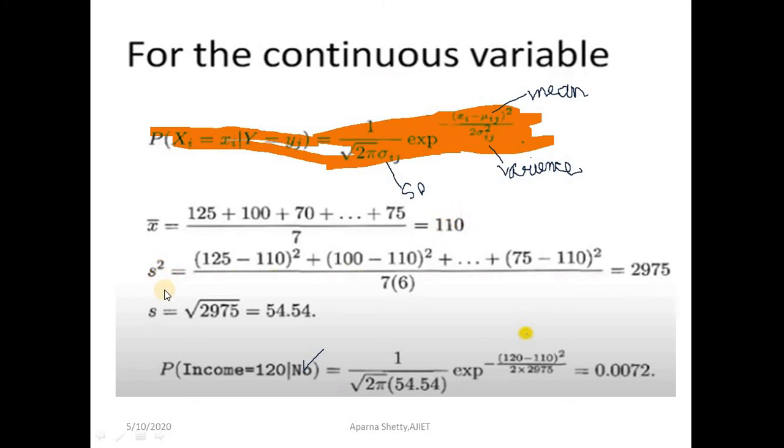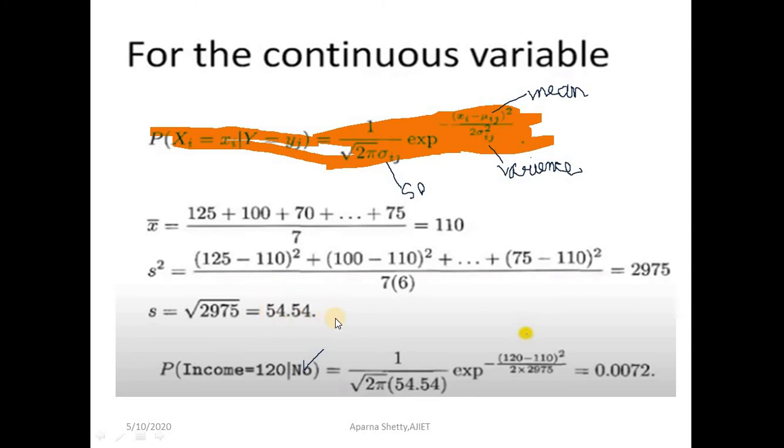Next you will calculate the variance. Variance is calculated using this formula: 125 minus 110, that is the mean, the whole square, plus 100 minus 110, the whole square, plus up to the last value, 75 minus 110, the whole square, divided by n minus 1. N is 7, n minus 1 is 6. You will get this as the variance. The square root of variance will give you the standard deviation.